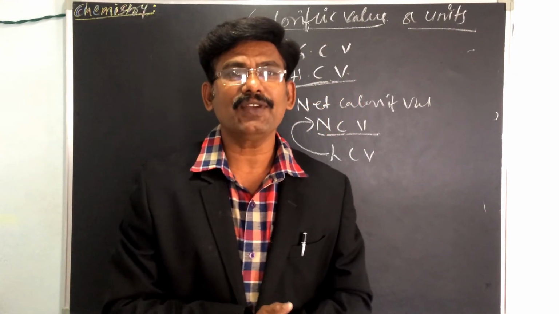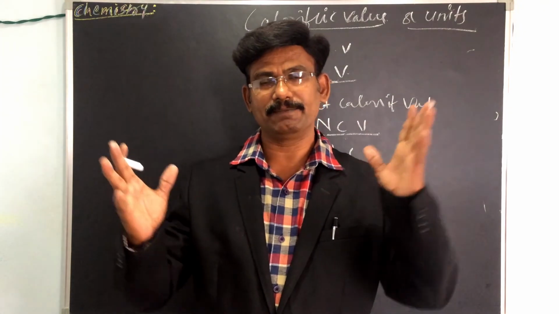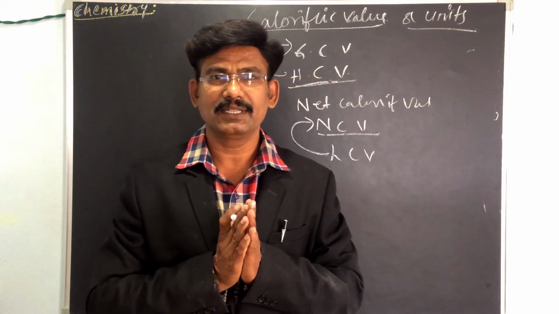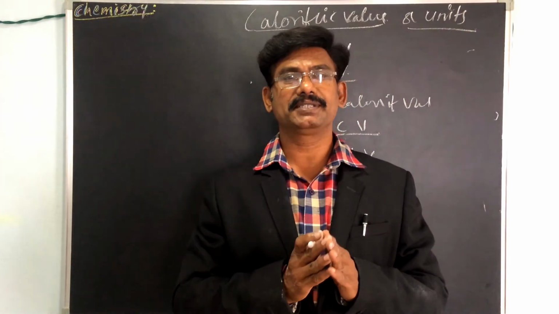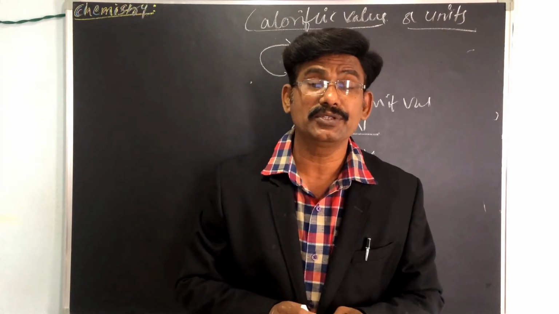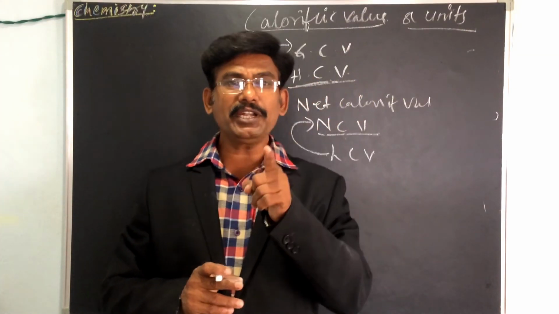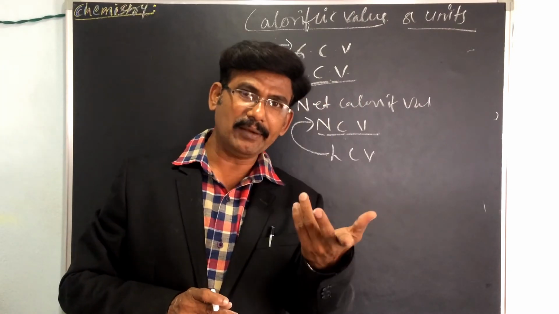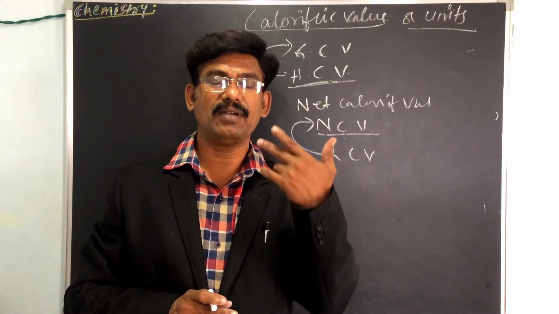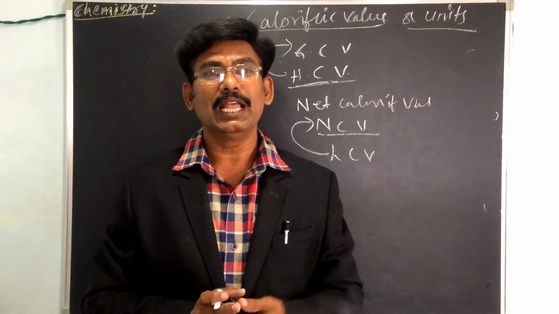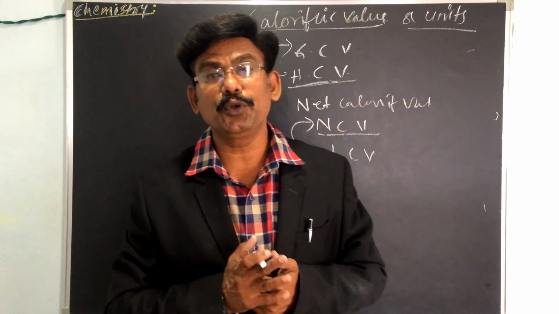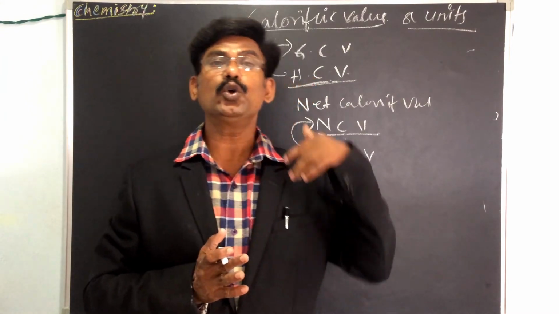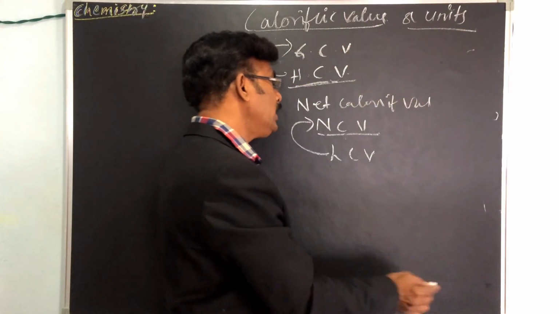The lower calorific value is defined as what? We can define it as the net heat produced when a unit mass or volume of the fuel is completely burned and the combustion products are allowed to escape, not cool down.